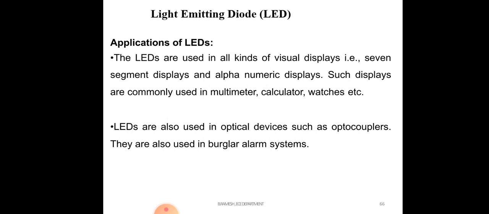Next is the tunnel diode. A tunnel diode is a very heavily doped diode. We can use it in switching circuits, because the switching action is very fast. Even without applying voltage, due to the narrow width, some electrons move from the N region to the P region.